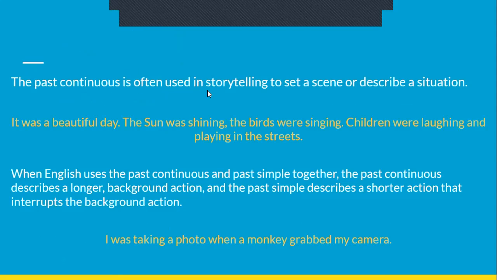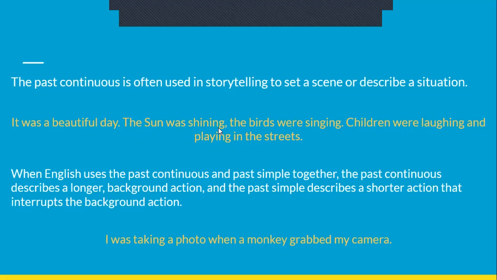The past continuous is often used in storytelling to set a scene or describe a situation. It was a beautiful day. This is a past simple. When telling a story, you keep describing what things were happening continuously. The sun was shining, the birds were singing, children were laughing and playing in the streets. So subject plus the was or were form of be plus present participle. These are all small past continuous sentences.